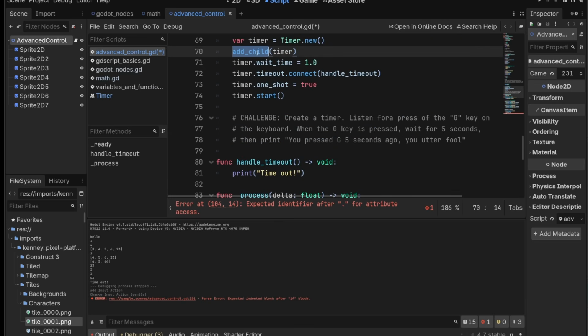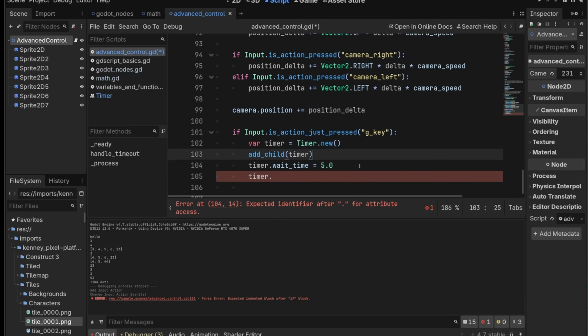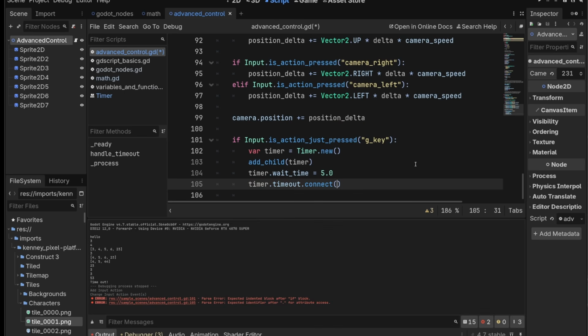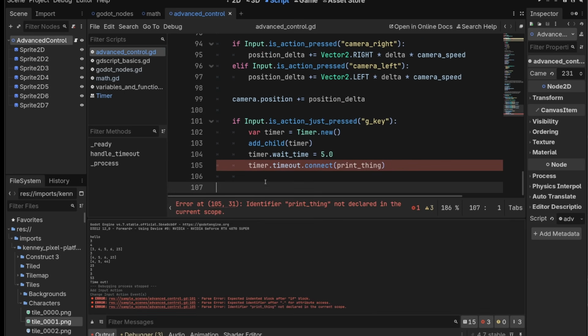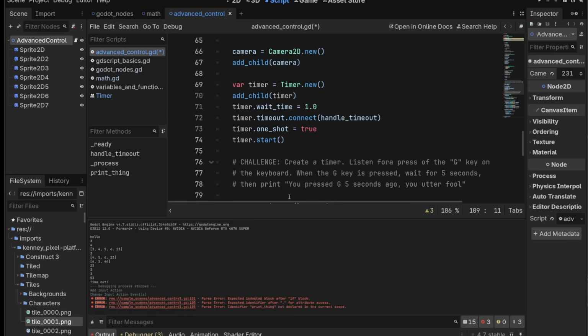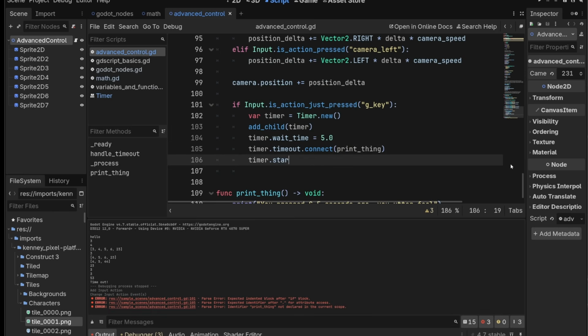We can do timer dot. This is the hard one. Well, first let's add child because if we forget this, nothing will work. We'll do timer dot timeout dot connect, and then we want to say print. We need to make a function called print thing, and it will print whatever dumb stuff I set up here. And then we want to do timer dot start.